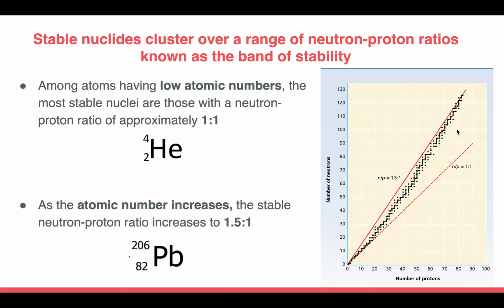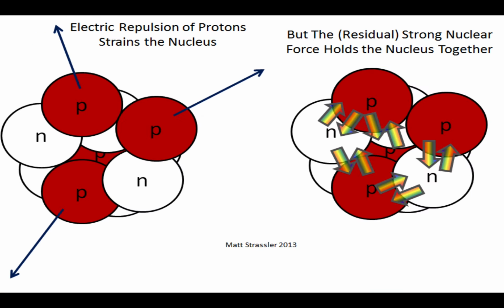So from this, we can say that as the number of protons increases, the electrostatic repulsion is going to increase so much faster than the nuclear energy. And therefore, in order for us to stabilize the atom, we're going to need more neutrons in order to increase the nuclear energy or the nuclear force that holds the atom together. This is explained by this graph. We can see how the protons repel each other through electric repulsion. However, we can see how the strong nuclear force holds the nucleus together.